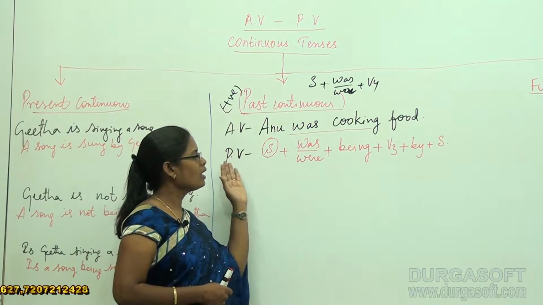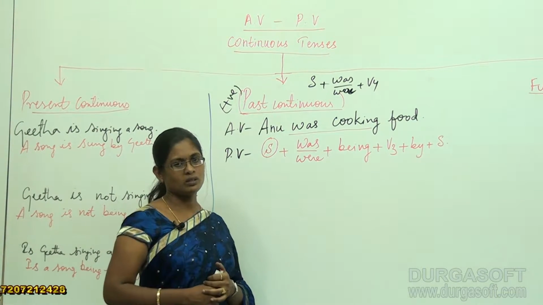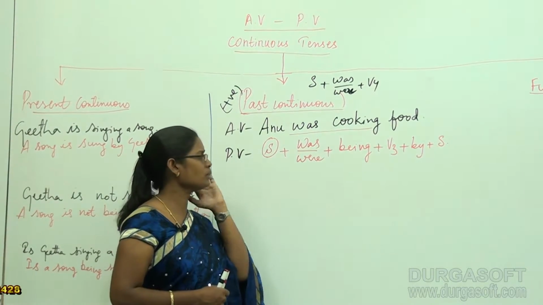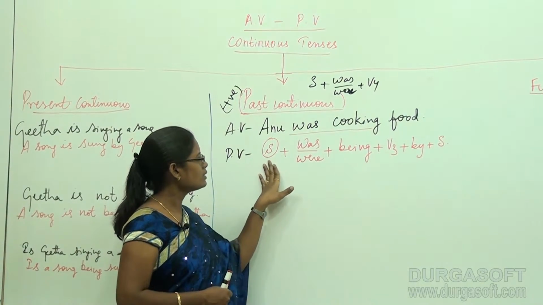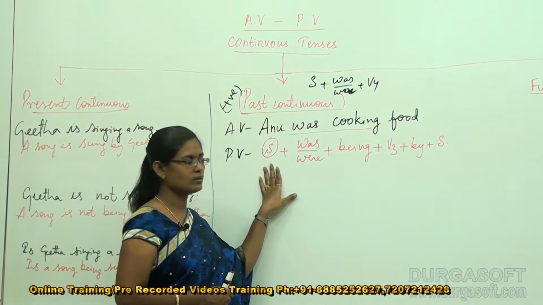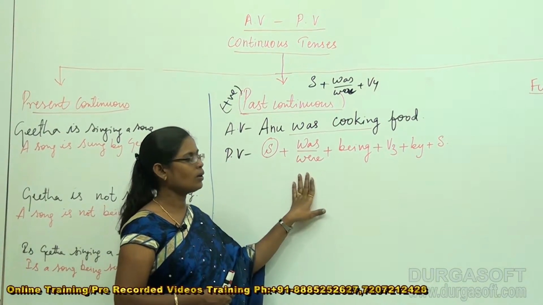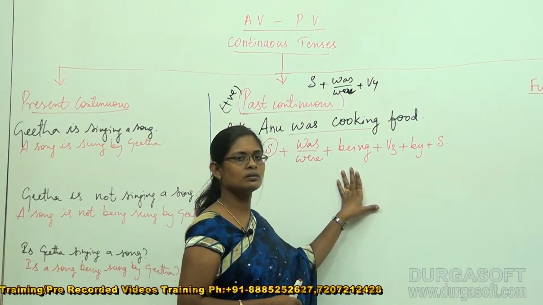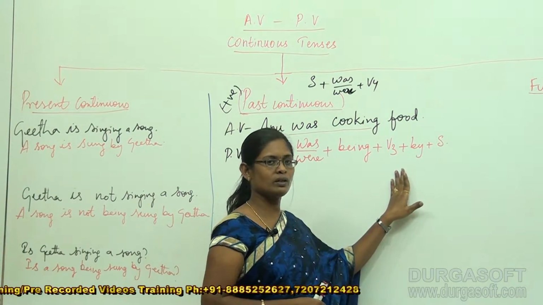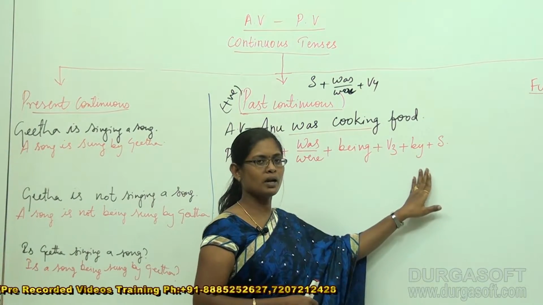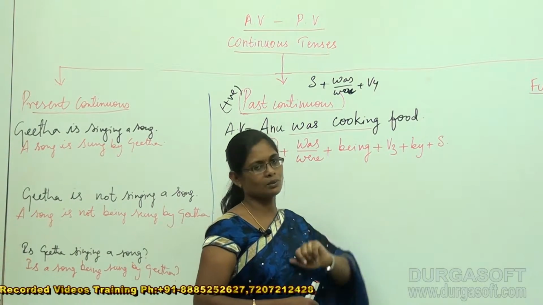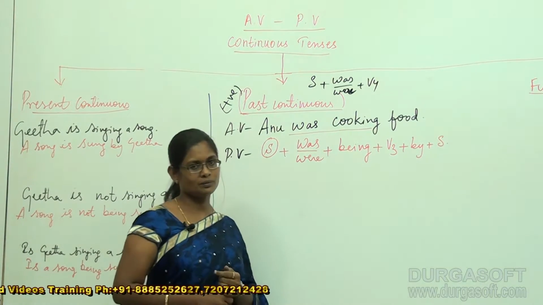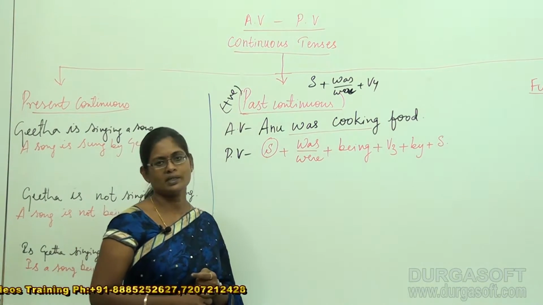For this, I have my structure ready: object plus was or were plus being plus V3 plus by plus subject. This is my structure for past continuous tense passive voice.